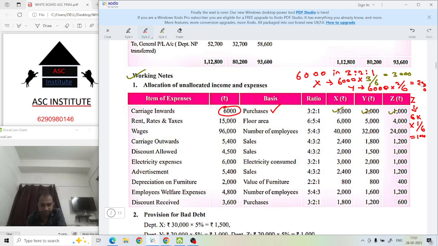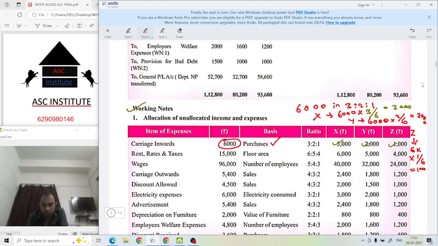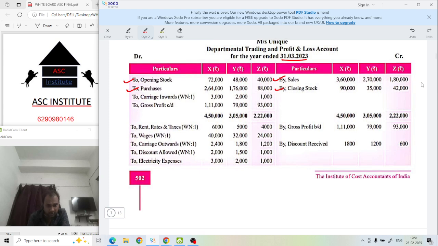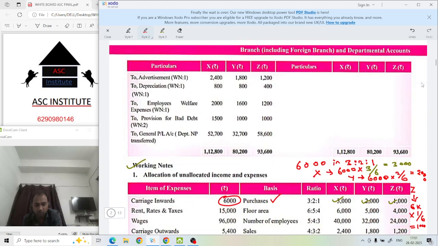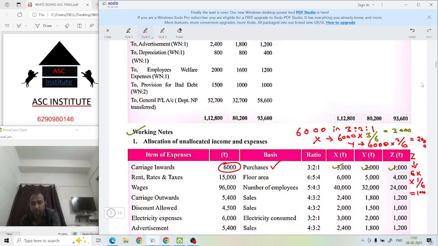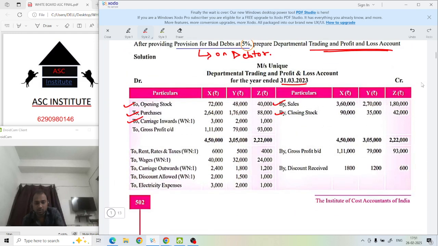Table is completed. Now just go to this trading and PL and just put it. See, carriage inward, how much did you get from that table? Go to your table and take the reference. Carriage inward 3,000, 2,000 and 1,000. Put it over here: 3,000, 2,000 and this 1,000.